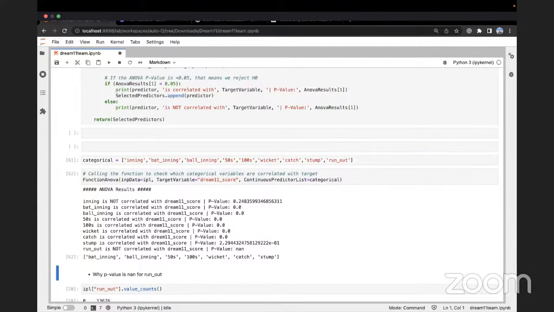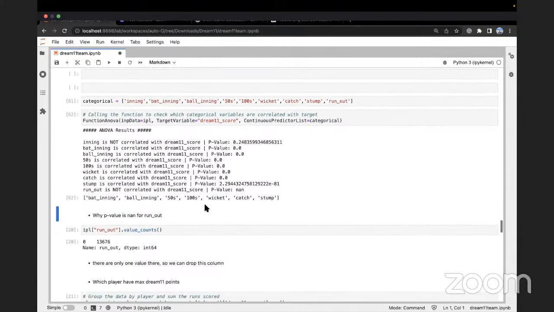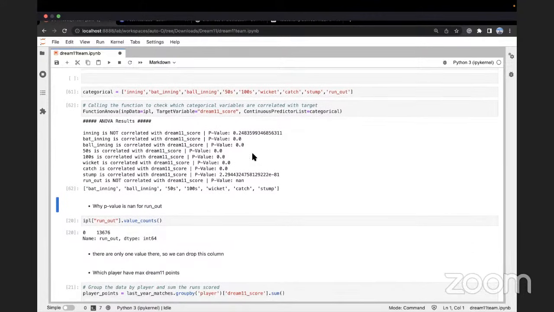We want to know which of these categorical values affect our continuous output Dream 11 score. Okay. And we can see for most of them, bat inning is correlated because its p-value is less than 0.05. Now, this is a technical concept that we teach in our classes, but for the purpose of this bootcamp, you just have to understand that if the p-value is less than 0.05, you can consider that that particular categorical column is significant in predicting Dream 11 score.